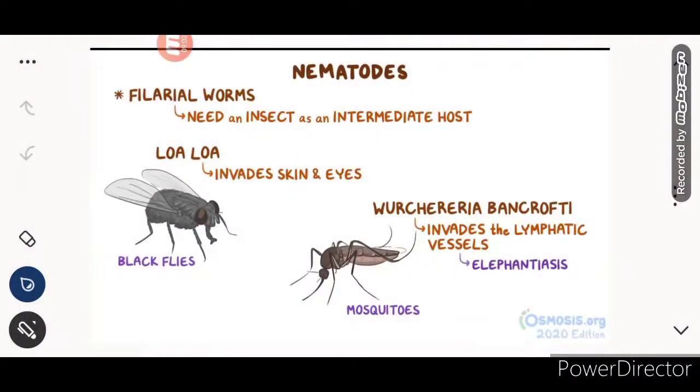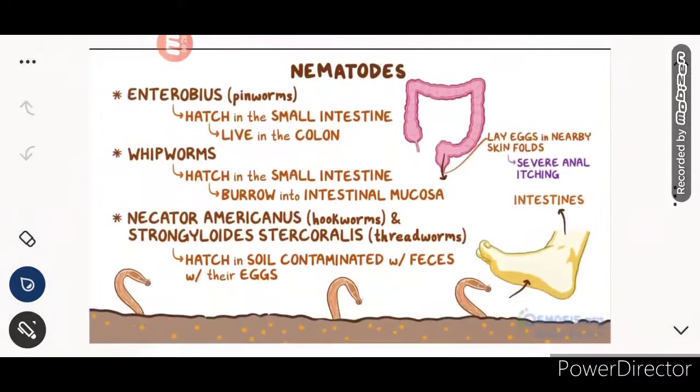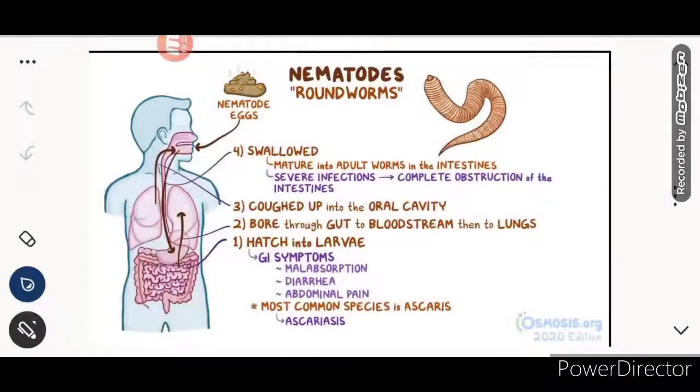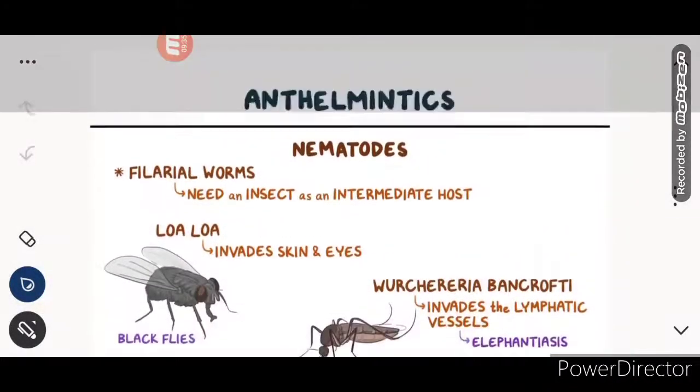Okay, and the next class is the filarial worms, which need an insect as an intermediate host: the black flies and the mosquitoes. The black fly is the carrier of Loa loa, which invades the skin and eye. And the mosquitoes carry Wuchereria bancrofti, which invades the lymphatic vessels and causes elephantiasis. So basically these are the classes: nematodes, trematodes, and cestodes. I hope you understood the pathogenicity.